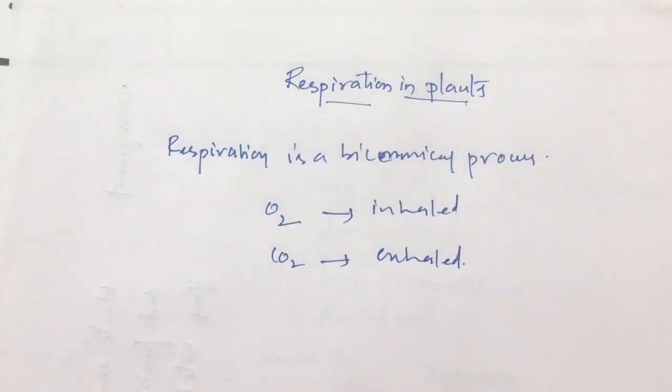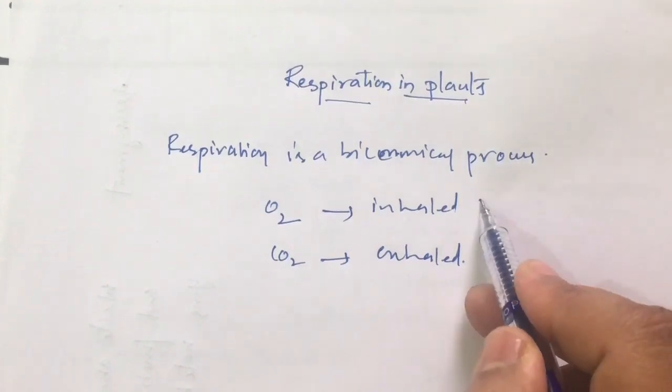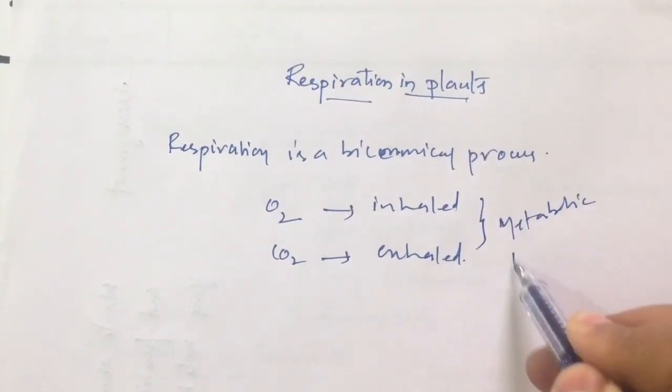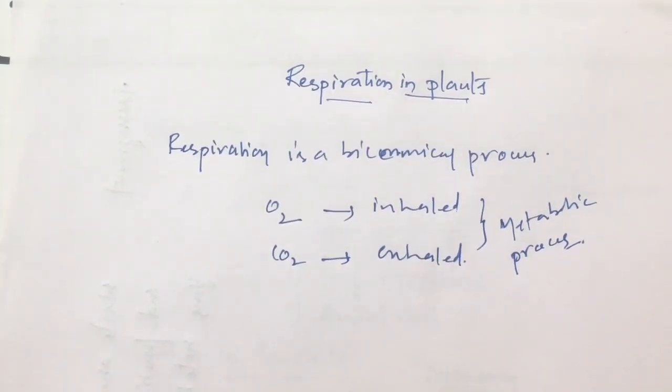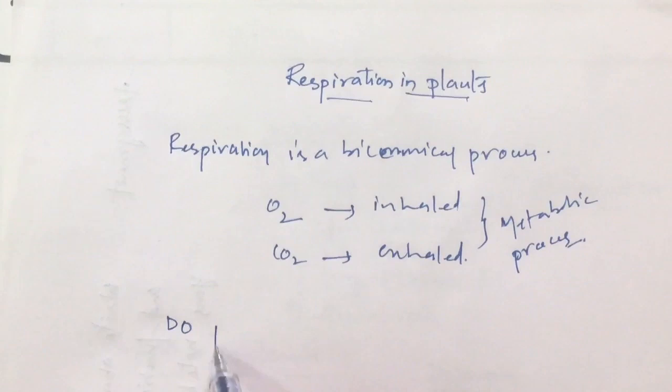This intake of oxygen and exhaling of carbon dioxide generally takes place by a metabolic process. As organisms obtain energy by oxidizing nutrients, that is food, they release waste materials. Now let us have a look at respiration in plants, how it takes place. Now the question comes: do plants breathe?